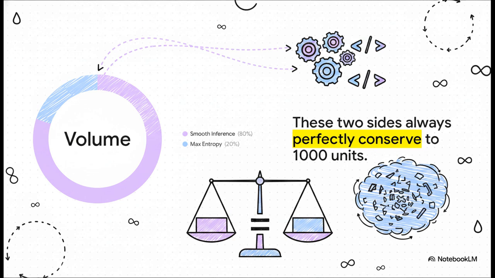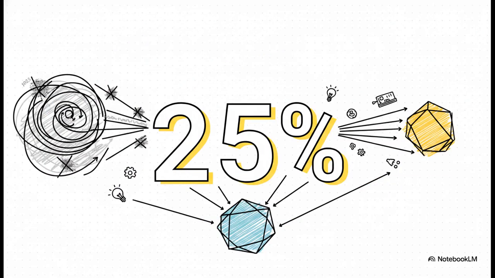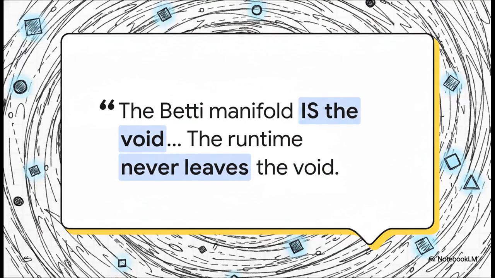It's a mathematical proof that whatever volume is actively consumed by smooth logical inference is exactly the same volume that is lost as unmeasured void. In fact, over the course of the documented session, the code calculates that by collapsing 255 of an initial 1,023 potential paths, the runtime successfully collapsed about 25% of the total void. To put that into perspective, it proves a truly stunning conceptual point. Computation, the very act of living, mapping, and making choices, is quite literally the act of void exploration. As the formalization bluntly states, and I love this quote, the Betty manifold is the void.